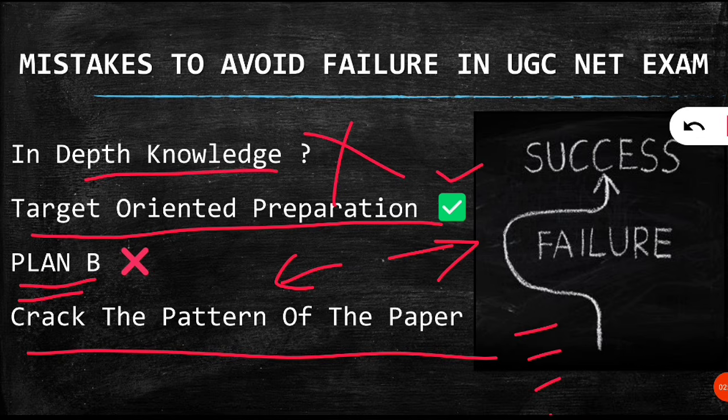Nowadays, if you see the pattern of the paper, it is given in statement form. Statements 1, 2, 3 will be given, and then you have to say which statements are correct or which are incorrect. This is the current pattern for the UGC NET examination in the environmental science subject. You have to crack this pattern in order to do well in the examination. So these 4 are the mistakes to avoid failure and go towards success.